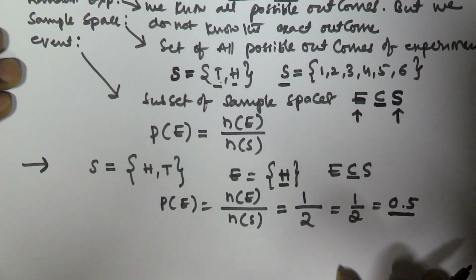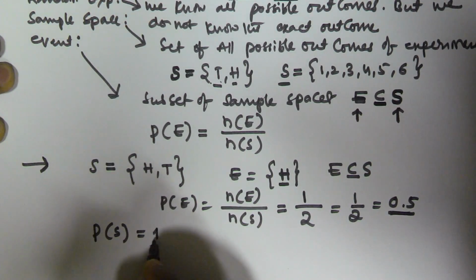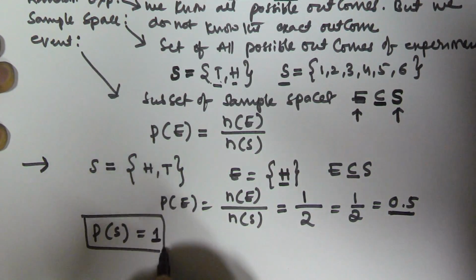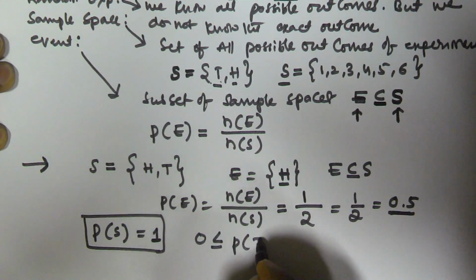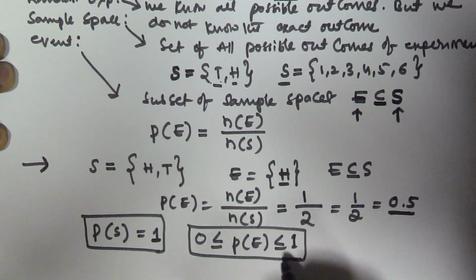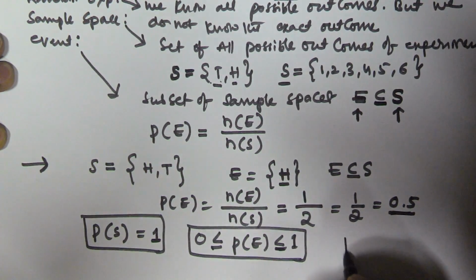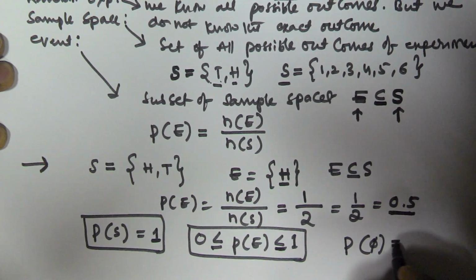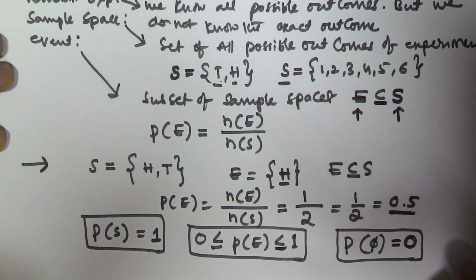Probability has some basic properties. First, the probability of the sample space is always 1. Second, the probability of any event is always between 0 and 1. And the probability of the null set is always 0. So these are some basic properties of probability.